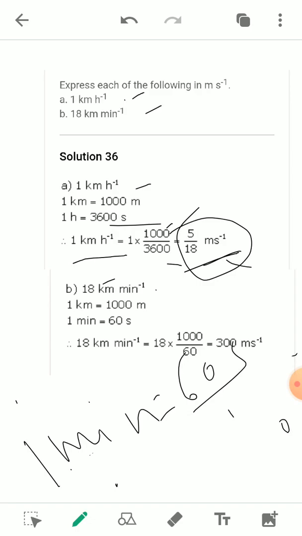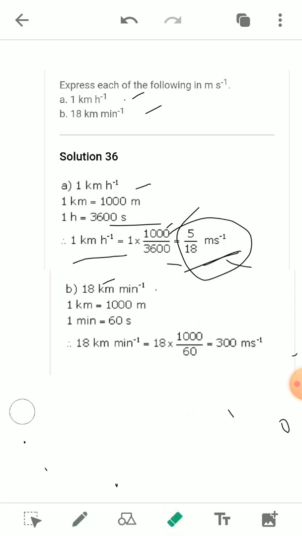So putting the values in the formula, 18 kilometer per minute is 18 into 1000 upon 60, or 18,000 upon 60, which is equal to 300 meter per second. By converting into meter per second, we get the standard value of the speed of an object.